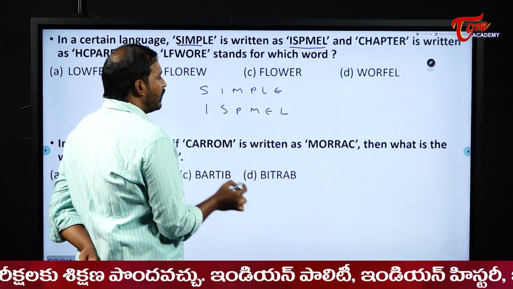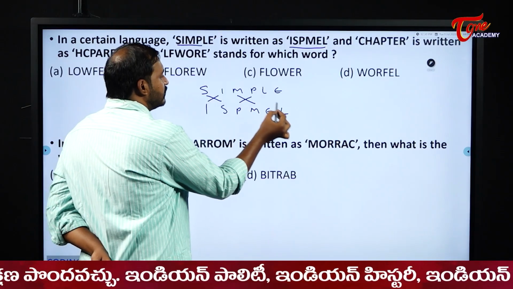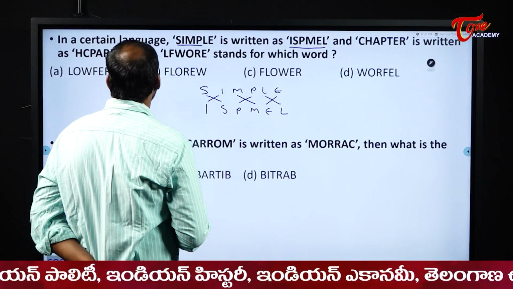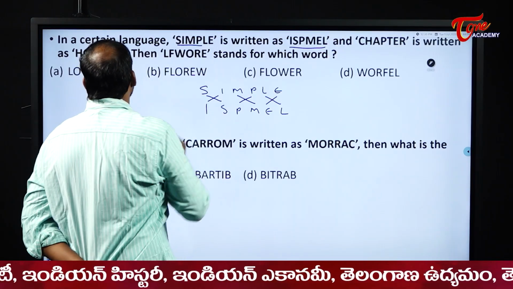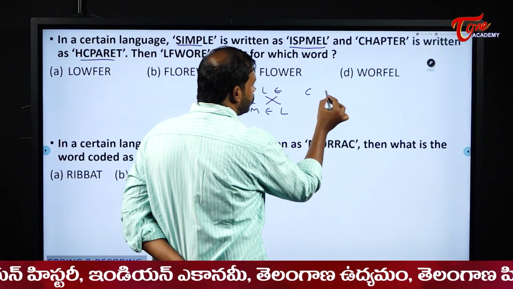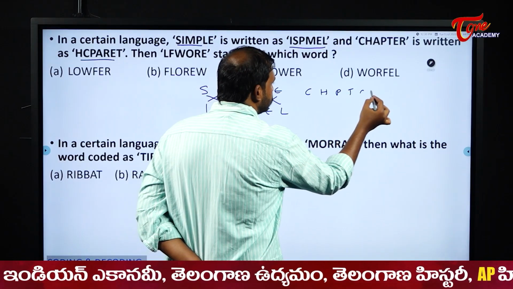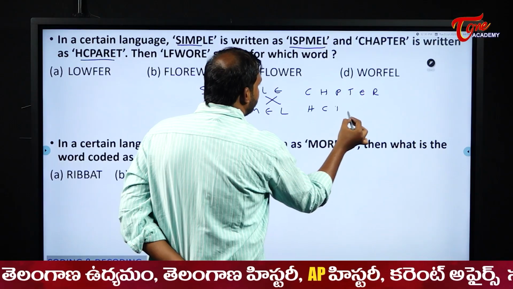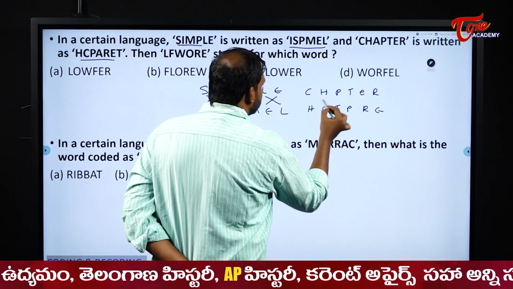ISPMEL. What is happening here? Just they are interchanged. Next, what is the question? And chapter is written as the same thing. They given two words also, no need to worry, but the same thing happens here also. Next, chapter is coded as what? HCTPRE. Here also the same thing happened.